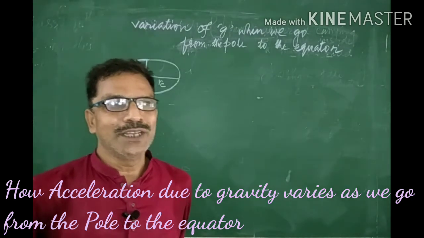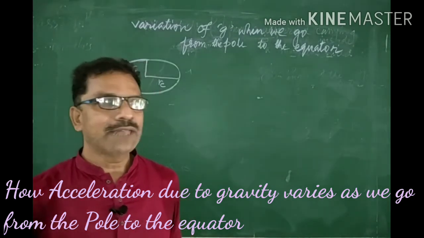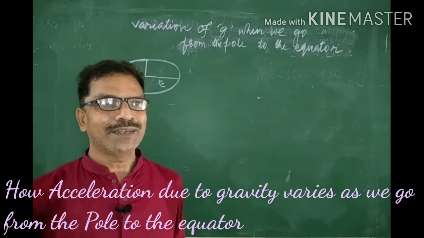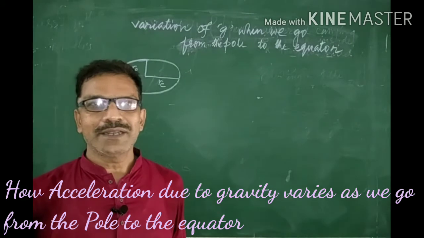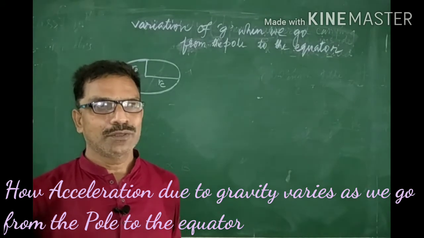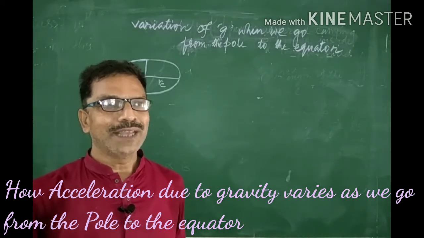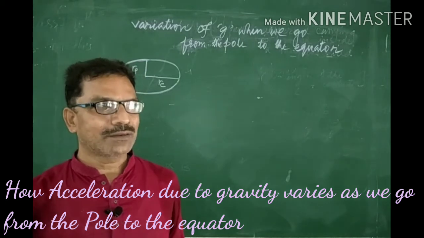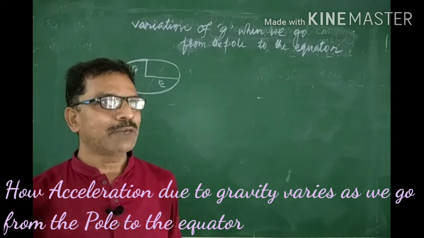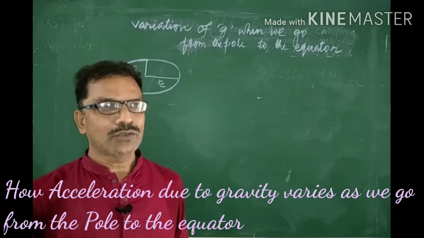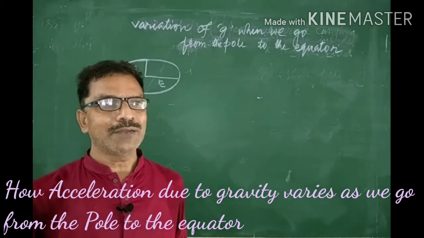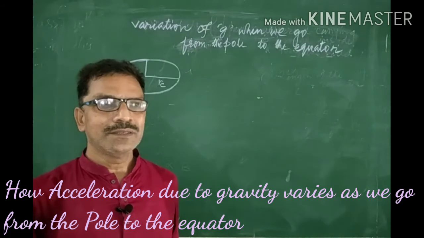A very interesting thing is that if we buy a certain amount of gold at the poles and sell it at the equator, whether we will get a benefit or incur a loss, that will be well explained by this.